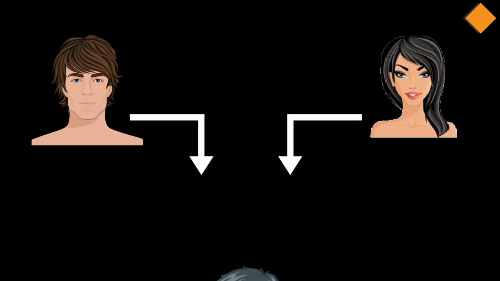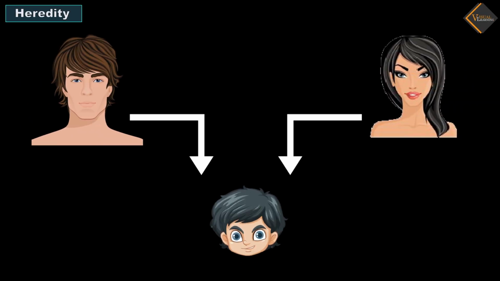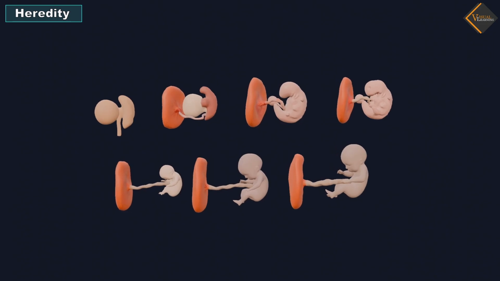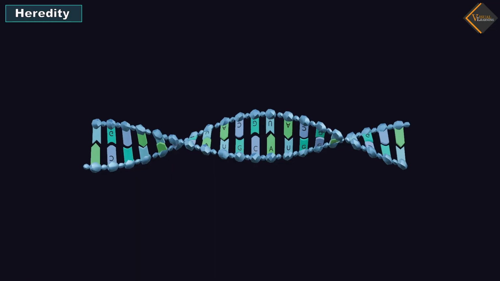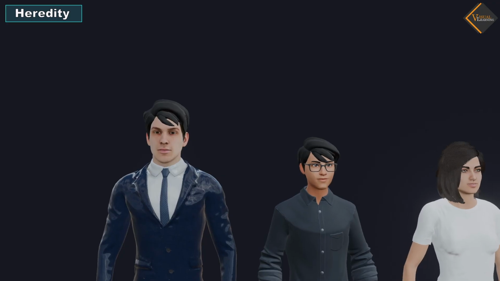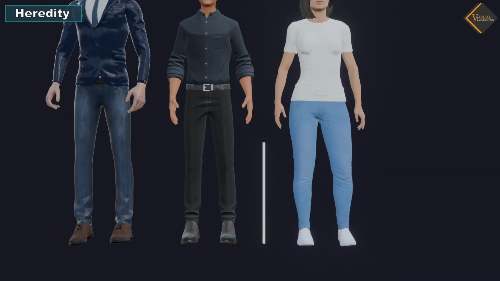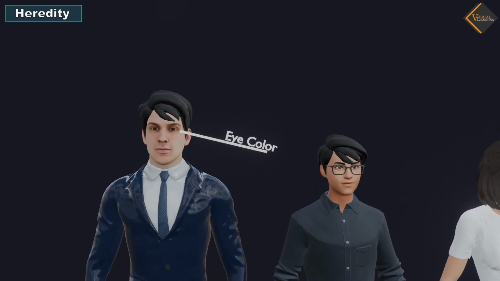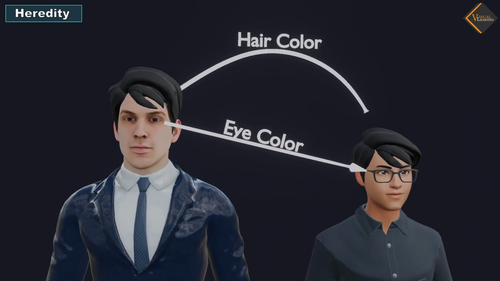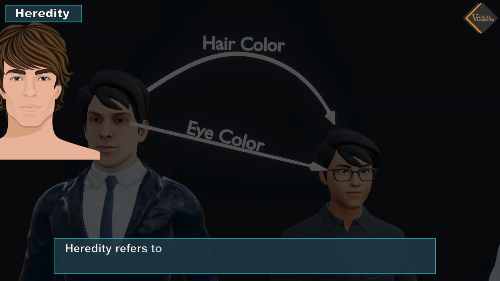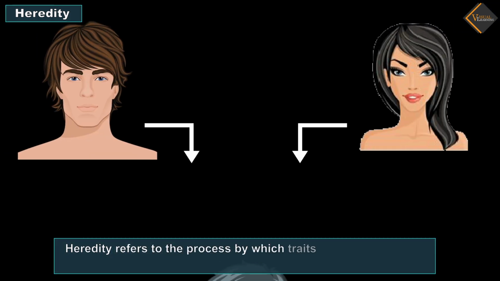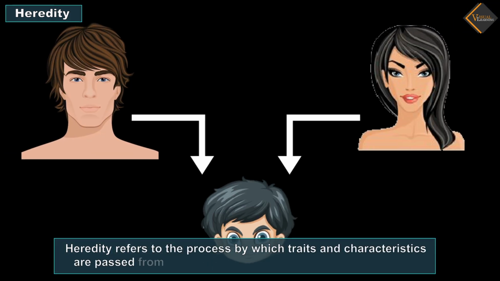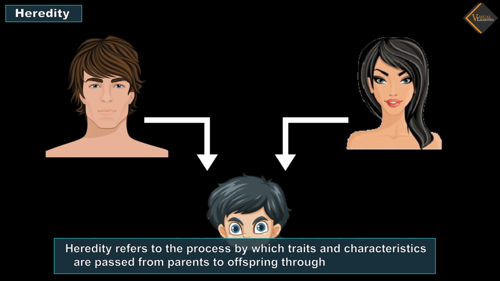In this video, we will understand heredity. It is a fundamental concept in biology and genetics, explaining how traits such as eye color, height, and susceptibility to diseases are inherited from one generation to the next. Heredity refers to the process by which traits and characteristics are passed from parents to offspring through genetic material.